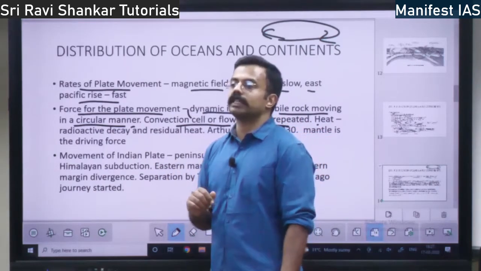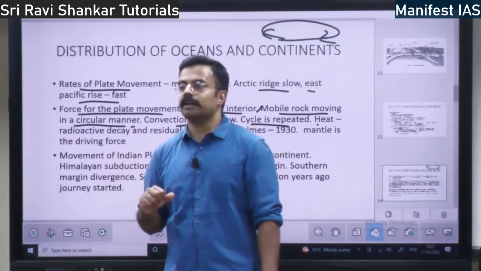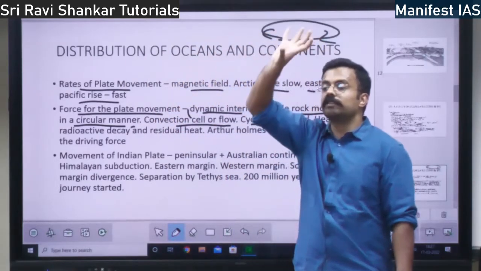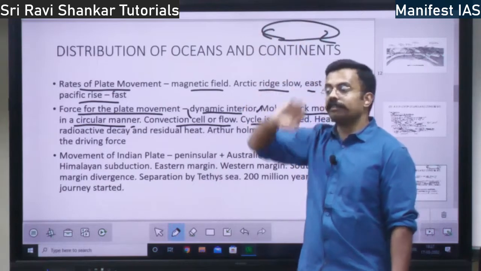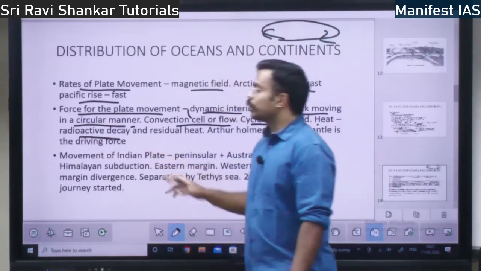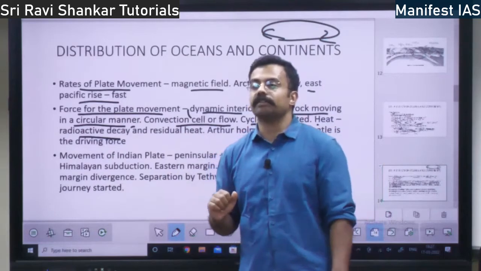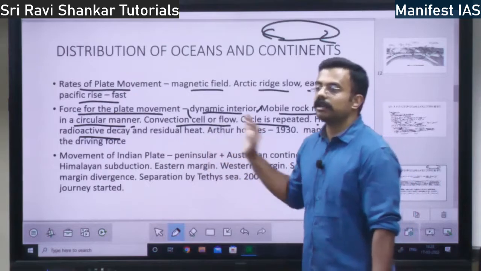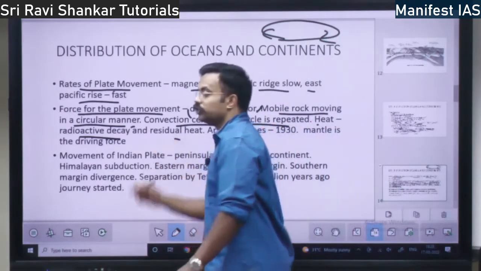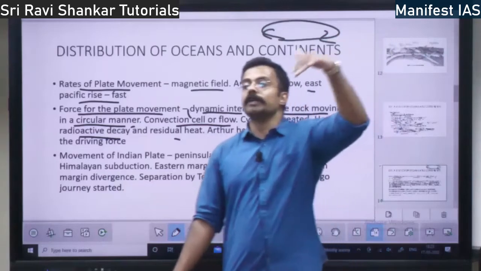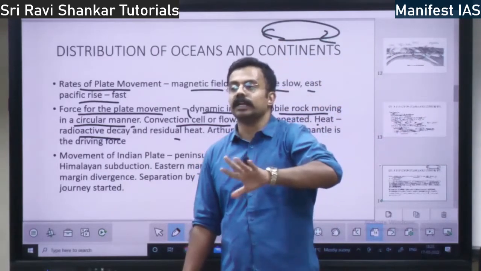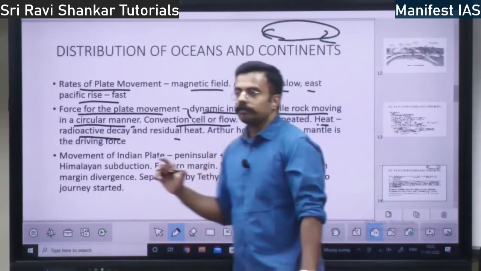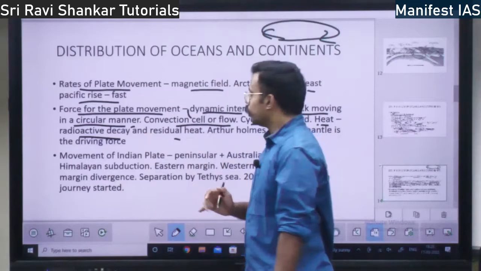So what is the source of this heat? It comes from the origin of the Earth. I told you, at the origin of the Earth, there was a lot of heat. From there, the heat will come. Also, there will be heat because of radioactive decay, radioactive materials decaying within the Earth. Residual heat means heat from the formation of the Earth, and radioactive heat. Because of both these things, we have the force for the plates and plate boundaries to move.